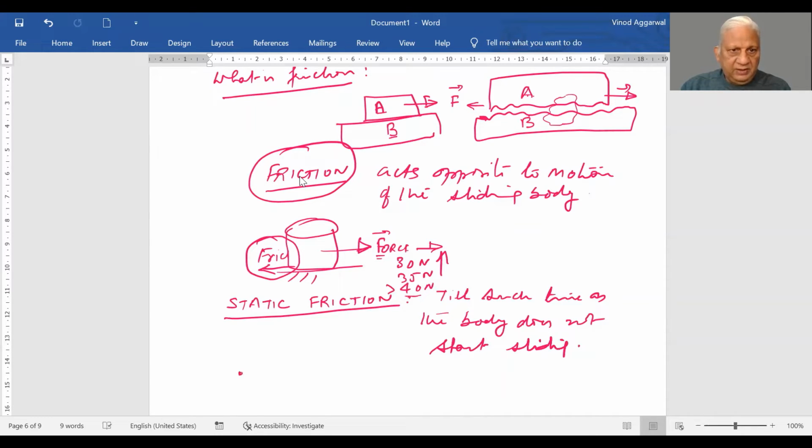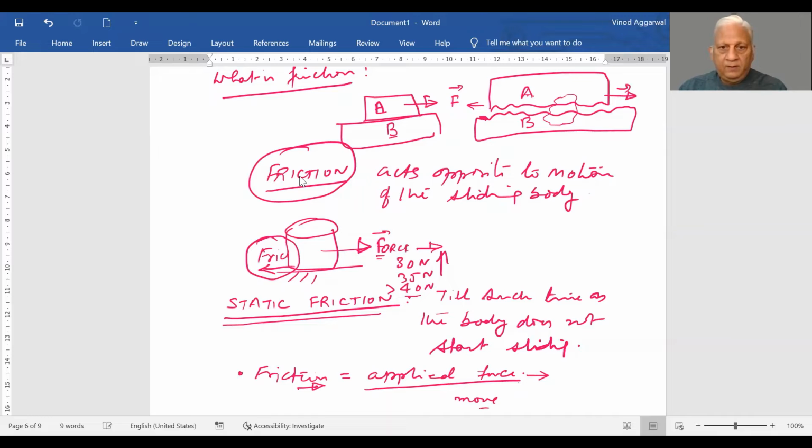So an interesting thing comes up, which is that during static friction, friction is equal to applied force. So as you keep increasing applied force, friction also keeps increasing till such time as the body starts to move. Right?